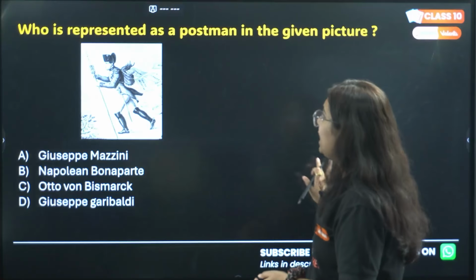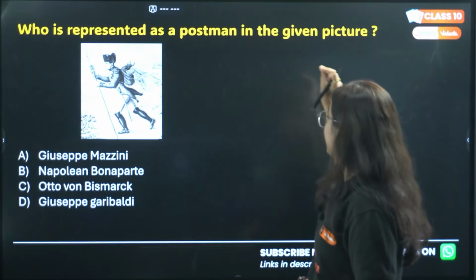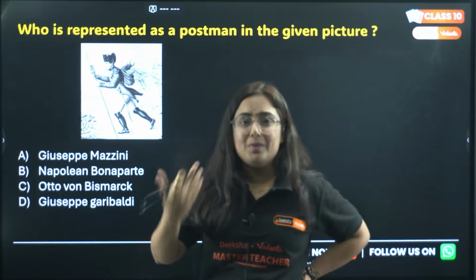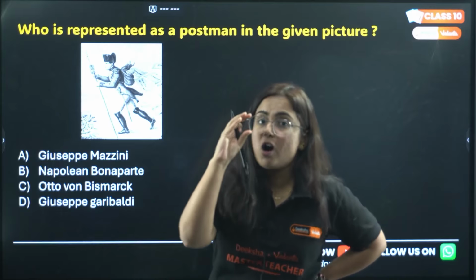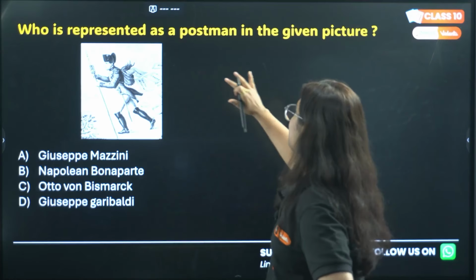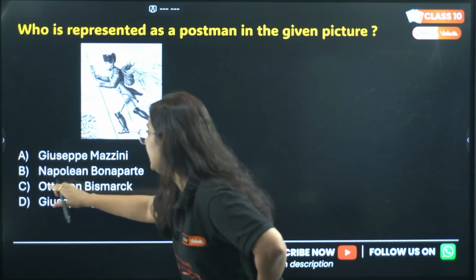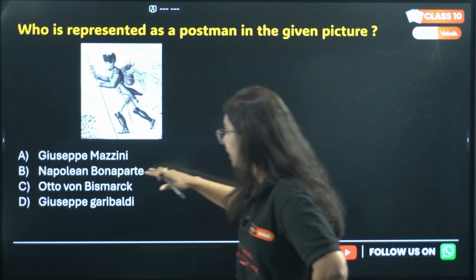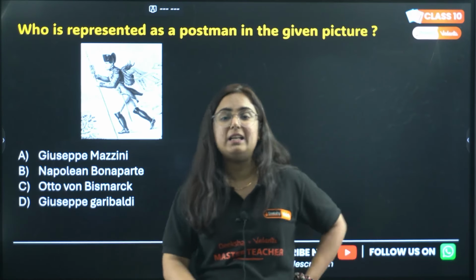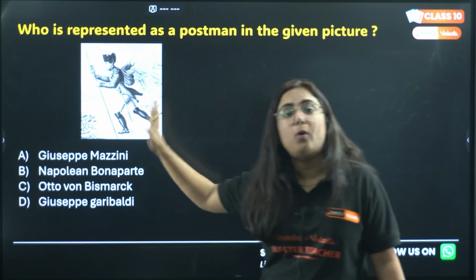Let's start with the very first question of the day. Who is represented as a postman in the given picture? Now, if you are unable to see this picture in the book, or you missed the box below it, then the question becomes difficult. The options are A, Giuseppe Mazzini, B, Napoleon Bonaparte, C, Otto von Bismarck, and D, Garibaldi. Now, you can see that this picture is of Napoleon Bonaparte.